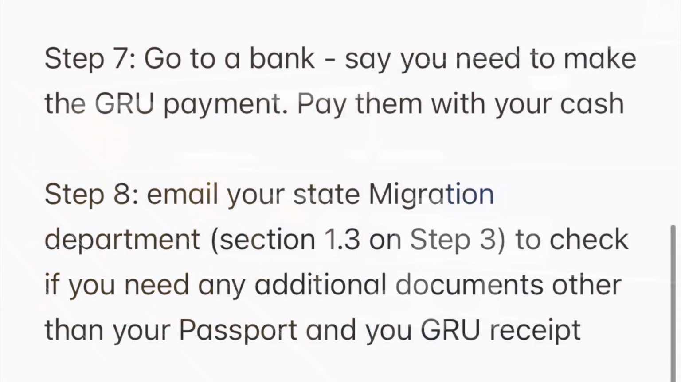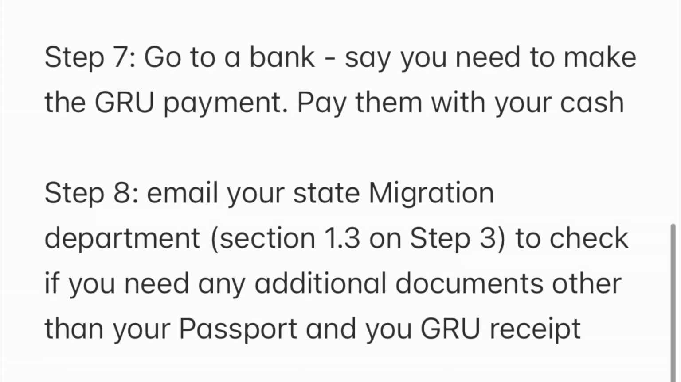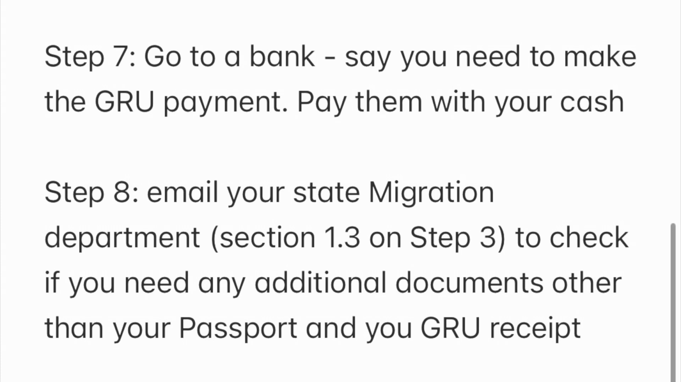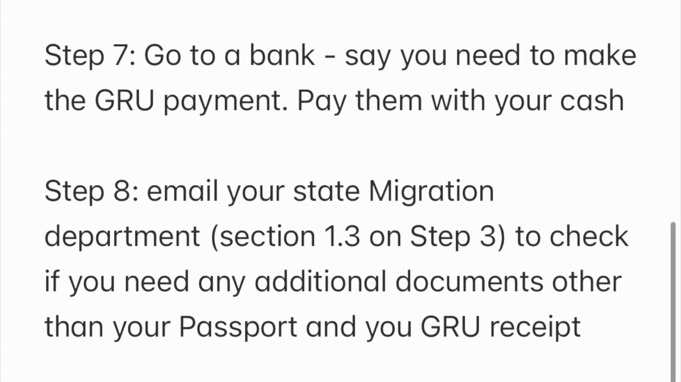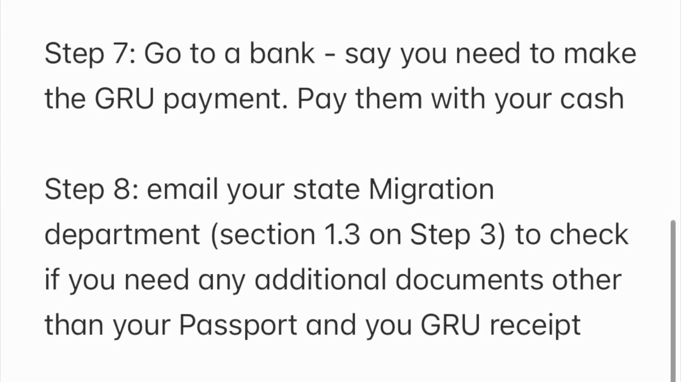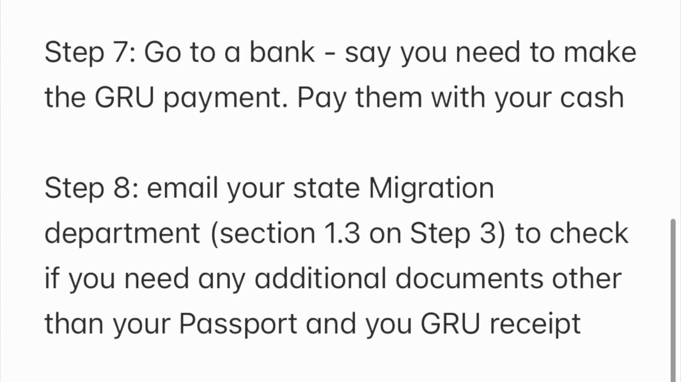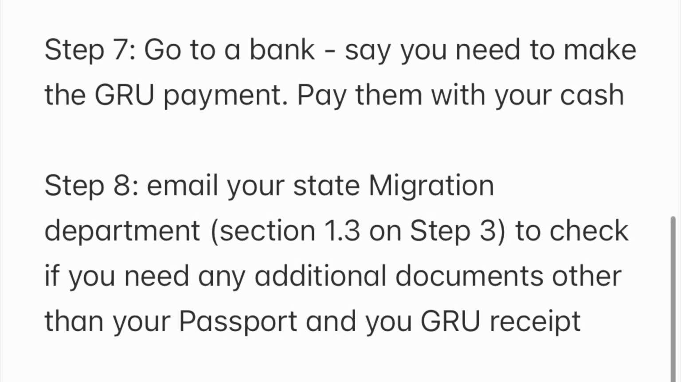Now, before you go to the police unit to get your extra 90 days, what I would do for step number 8 is email them at the same email address that we used in step 3. Ask them if you need to bring any additional documents with you when you go to request your extra 90 days. So obviously you definitely need your passport because you're going to get a new stamp in your passport. You need the GRU receipt that you got from the bank as proof of payment. But some states may require extra documents such as a bank statement to prove that you have sufficient funds, or maybe a return ticket to prove that you are leaving the country in the next 90 days.